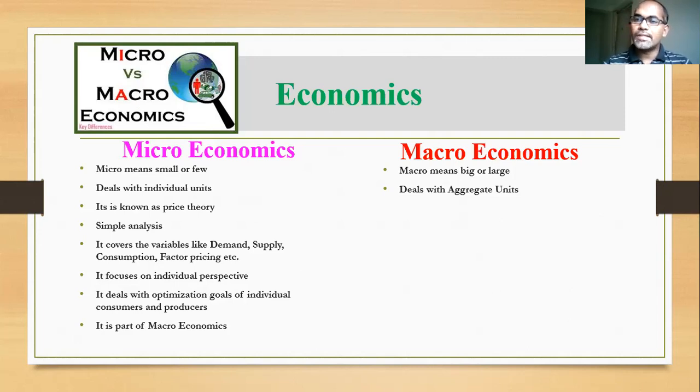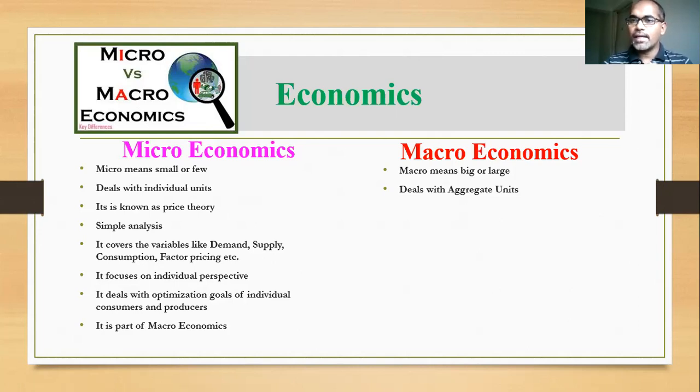Microeconomics deals with the income of an individual or a group of individuals. But macroeconomics deals with the total income of a nation, that means national income. The total number of people in the country will be included in macroeconomic analysis, whereas micro deals with only a few people, or a limited number. And the third point: microeconomics is generally known as price theory.